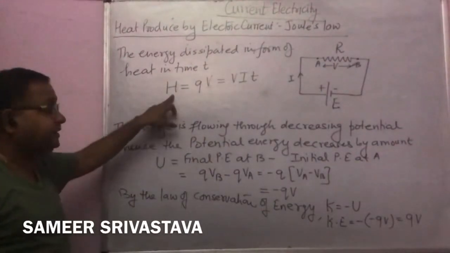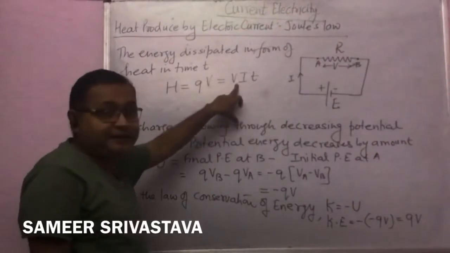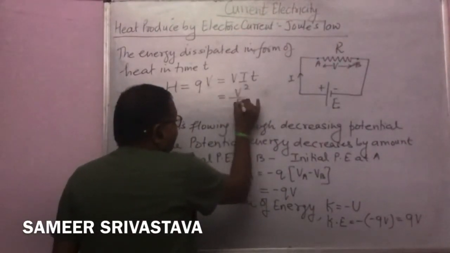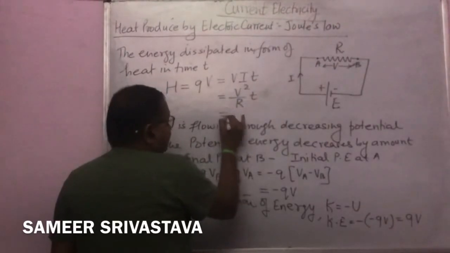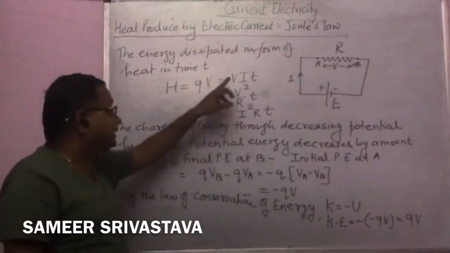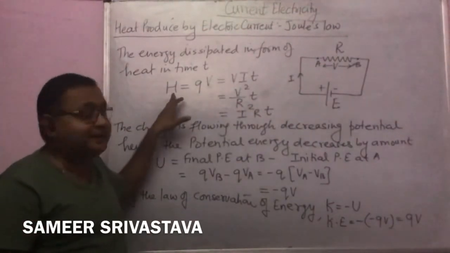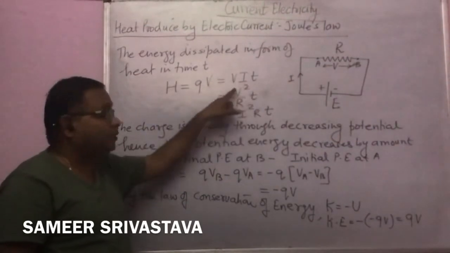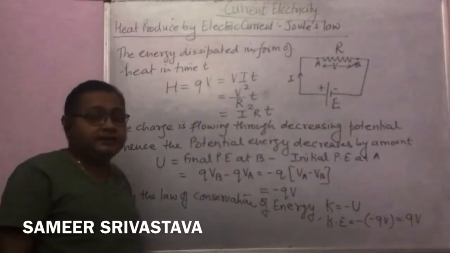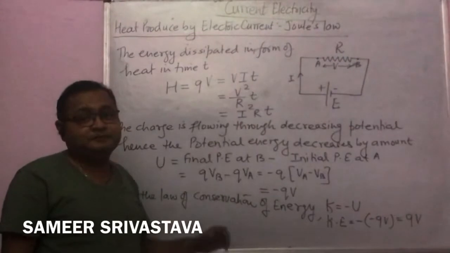So the formula for heat dissipation or heat produced due to the electric current is VIT, or V square by R into T, or I square R into T. So there are three formulas for the heat dissipation due to the electric current: VIT, V square upon R into T, or I square R into T. This concept is called Joule's law of heating.